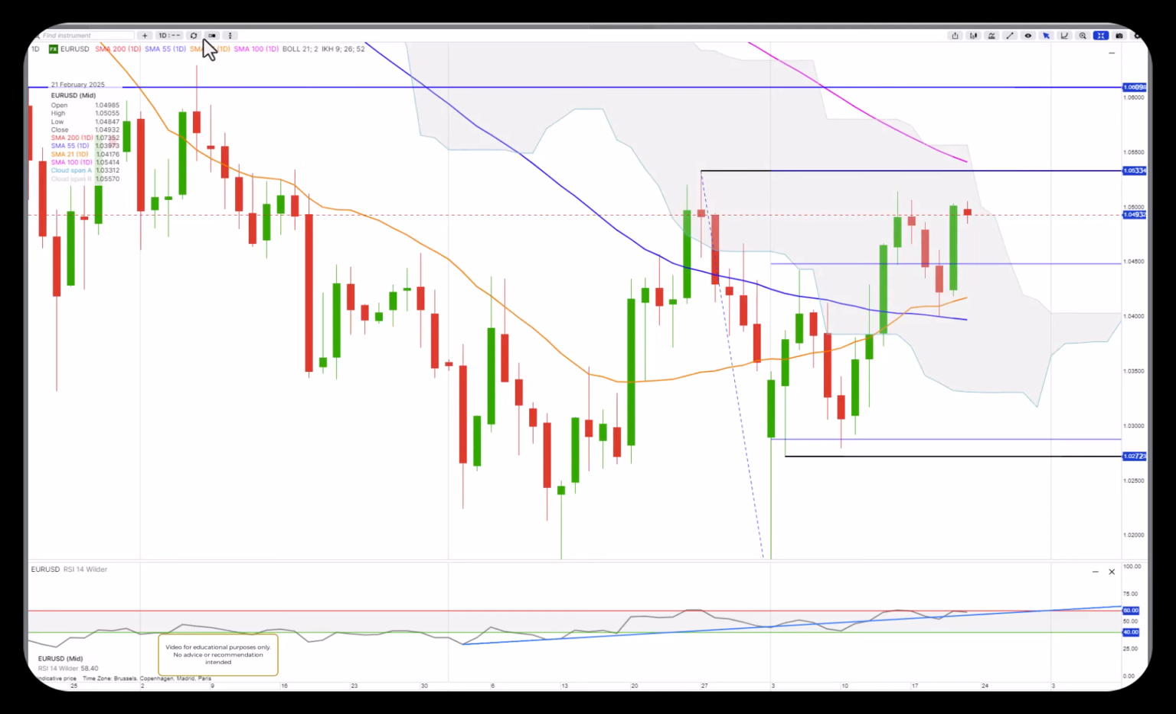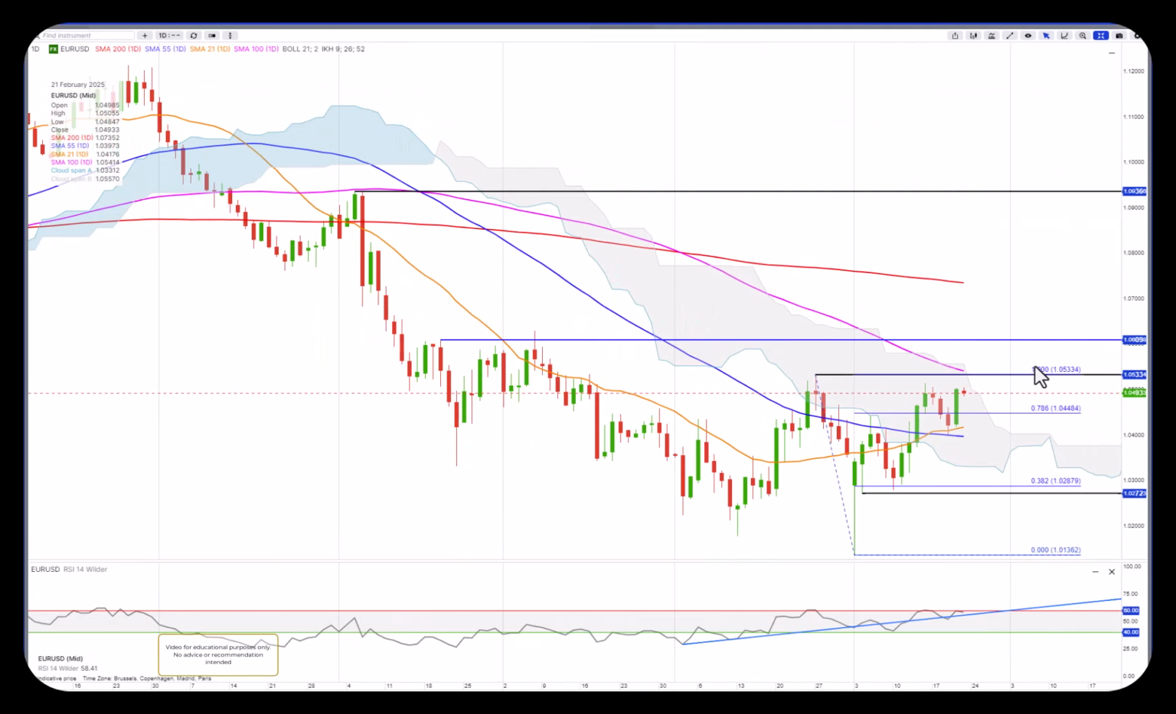Euro dollar. Key resistance here is at 105.35, where we have the 100 moving average coming down. If it's being rejected, then it could slide back to and below 104. If we break above, the next level is around 106 and a bit, and possibly higher, but there will be some resistance in that area.